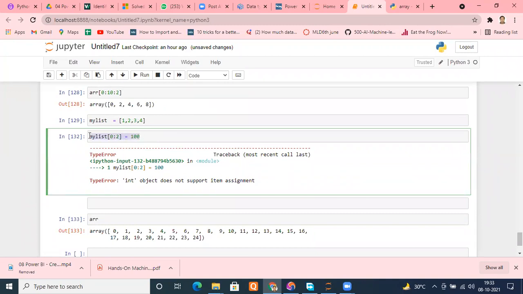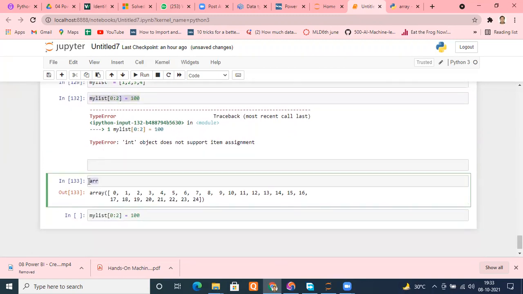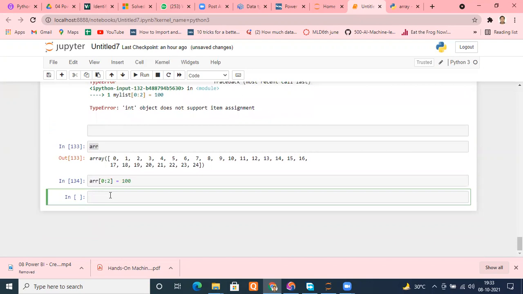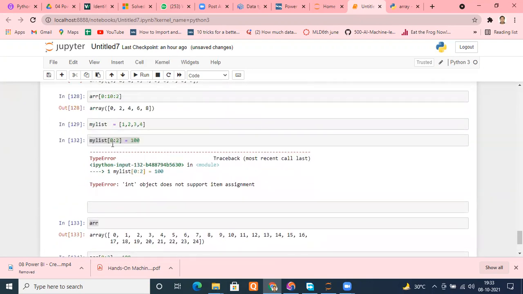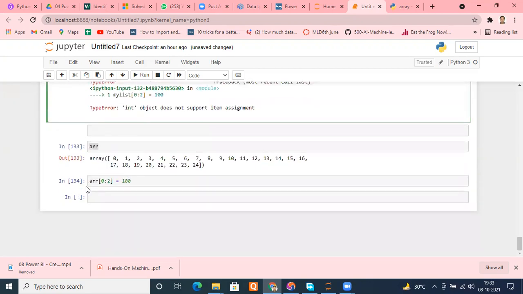Now let me copy the same instruction, and instead of list, let me use my ARR and run it. It ran immediately. Remember, this expression didn't run in the list, but it ran in the ARR.